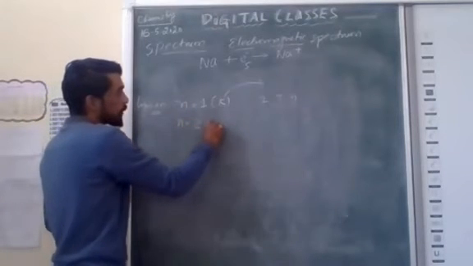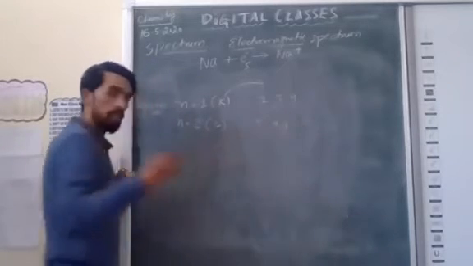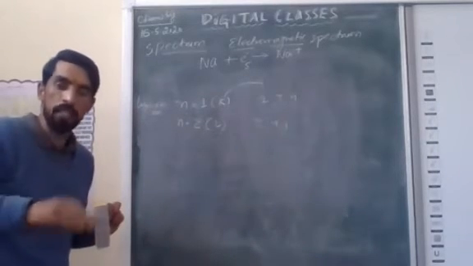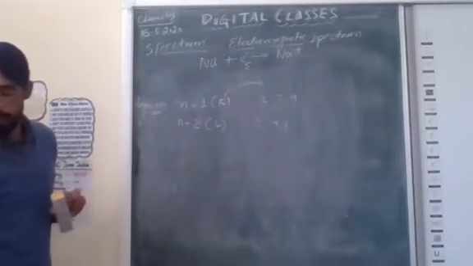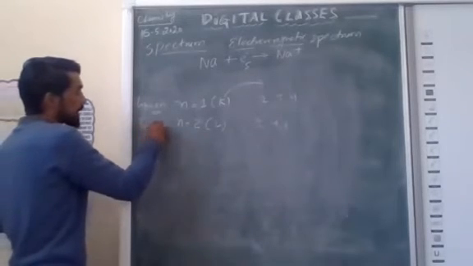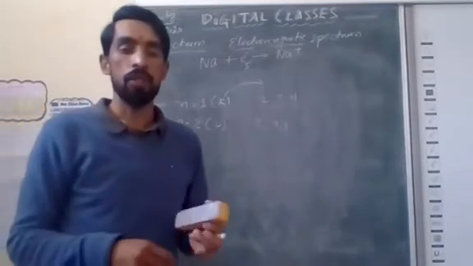Then N2 means L. From L, any electron is ejecting to the third, fourth, fifth. Always the electron will move from a lower energy level to a higher energy level. That is called Balmer. Like this, it will move to the next level. So this is all about the electromagnetic spectrum.